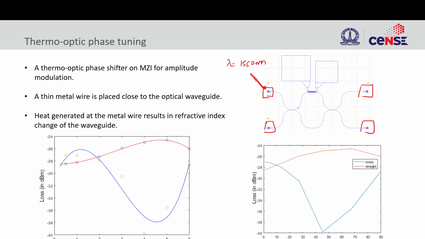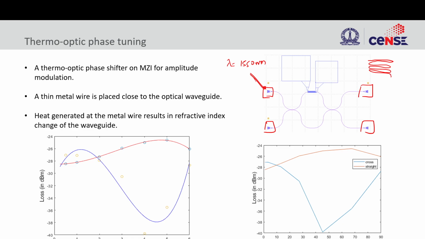Like after the fabrication, it was not exactly 50-50. And then the light will... So this is like a Mach-Zehnder interferometer, and on one arm I have a phase shifter. So what is this phase shifter? This phase shifter is basically just a very long thin wire. Okay, just an electrical resistor.